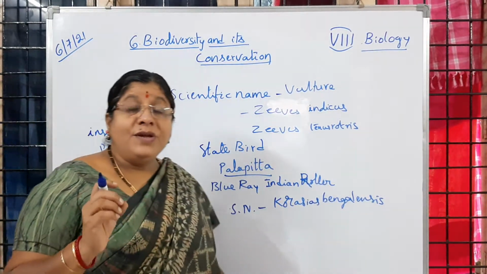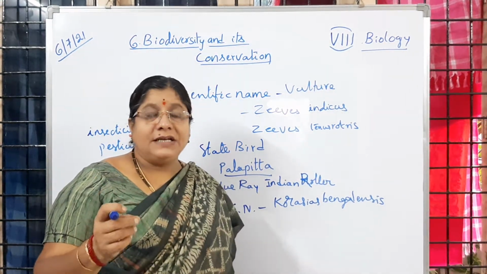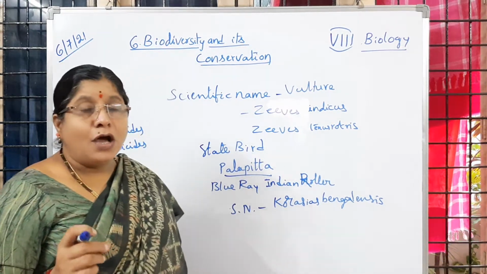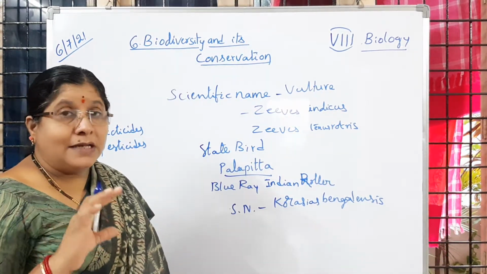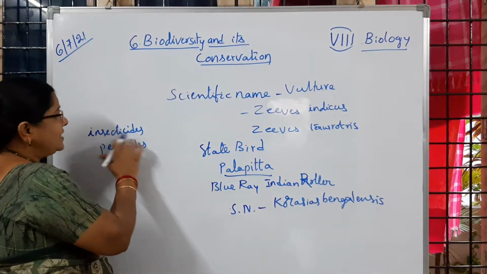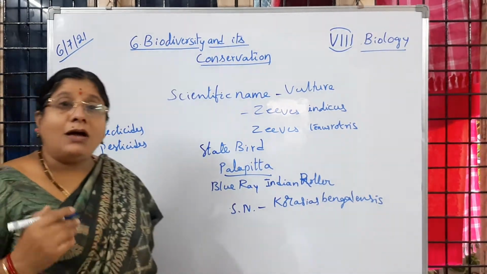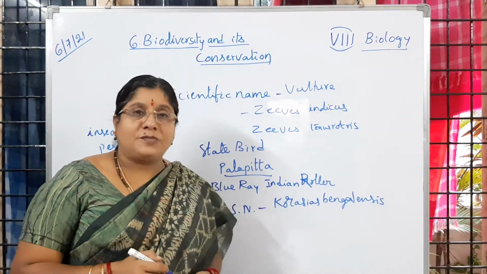So we must use this in required amounts only. Where it is necessary, when it is necessary, how much quantity we have to spray, that must be taken into consideration. Is it clear? But unfortunately, what is happening? These poisonous chemicals are sprayed on a large scale, in excess amounts.